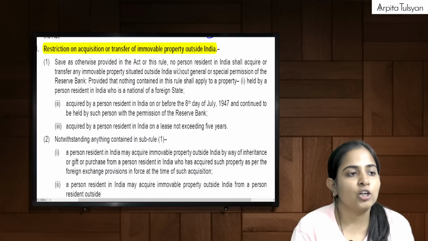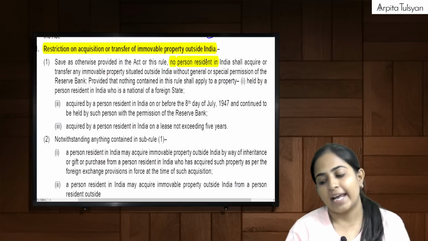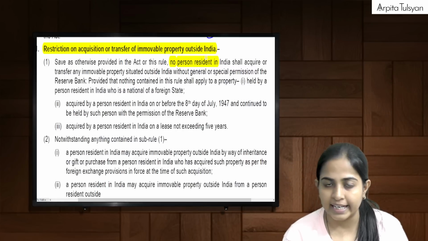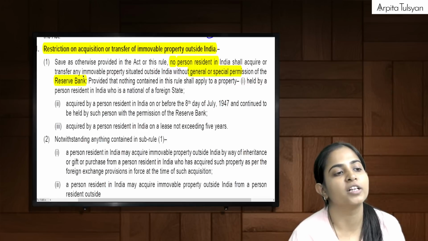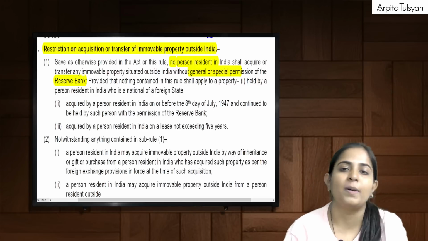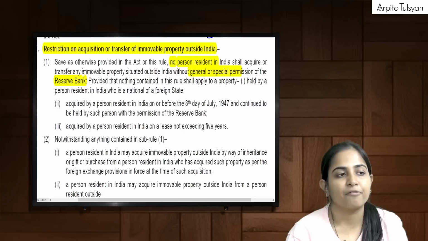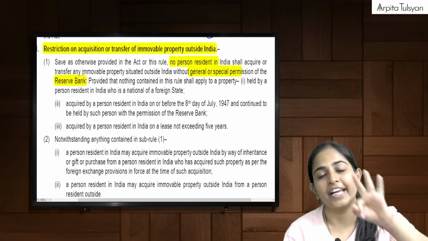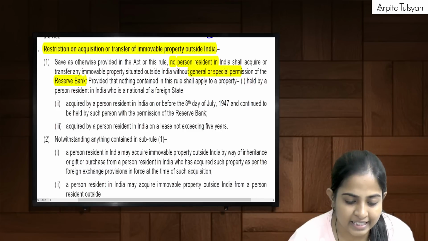They say, and we have already studied this, that no PRI shall acquire or transfer any immovable property situated outside India without general or special permission of the Reserve Bank. Means if you want to deal in any immovable property outside India, we have to take the permission of the Reserve Bank. But such permission is not required in 3 cases.